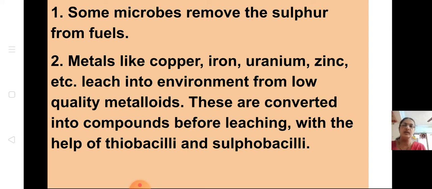So what happens to these? These microbes help in converting them into compounds before leaching itself. Before it enters the soil, it is converted into compounds with the help of the bacteria, thiobacilli as well as sulfobacilli. So these are the microbes.